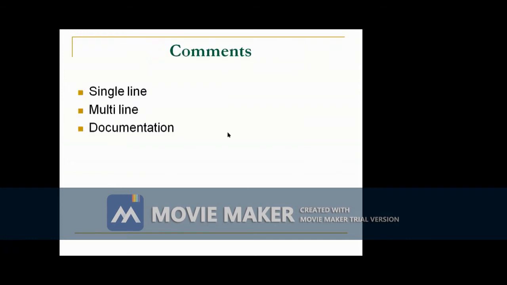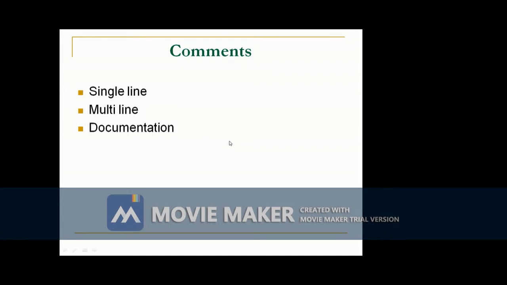The comment. In Java, there are 3 types of comments. The first one is the single line comment, then another one is the multi-line comment, and the third one is documentation. C++ supports only 2 types of comments: one is the single line comment and another one is the multi-line comment.